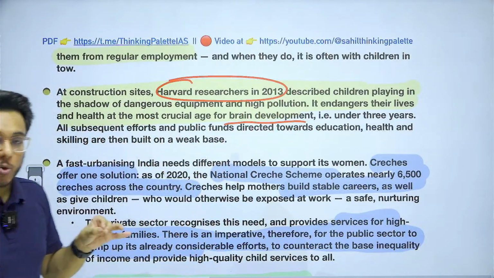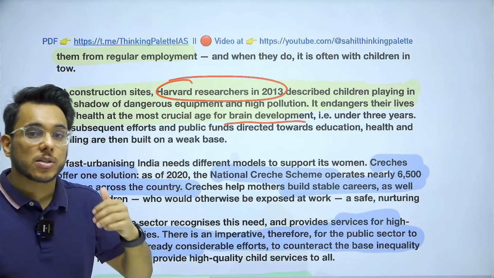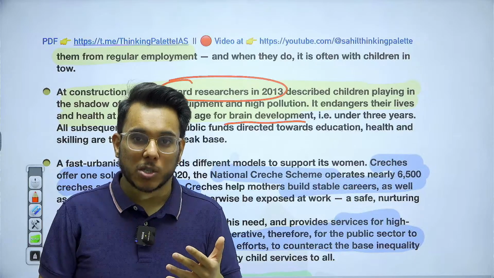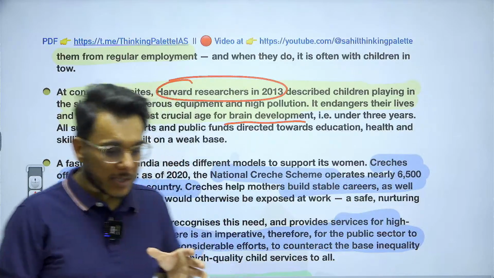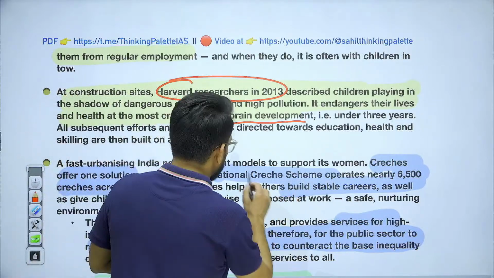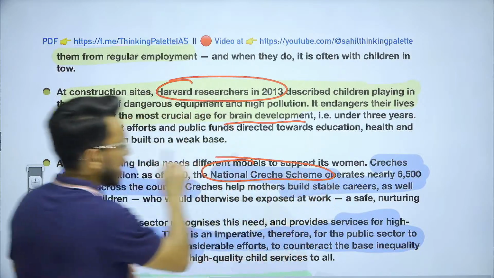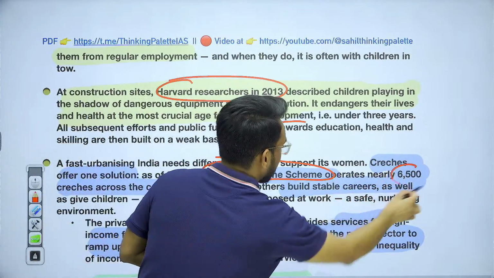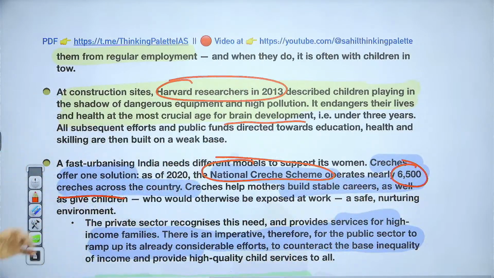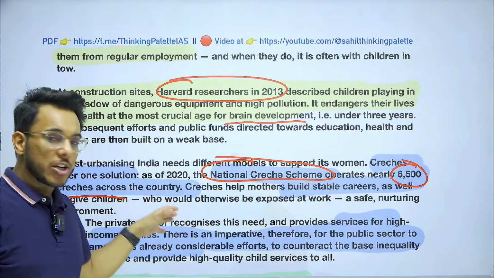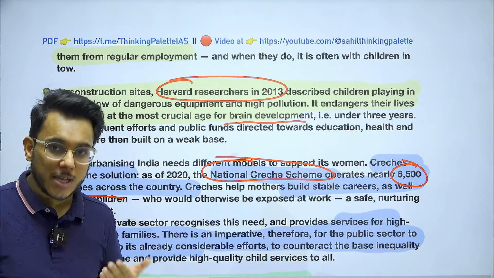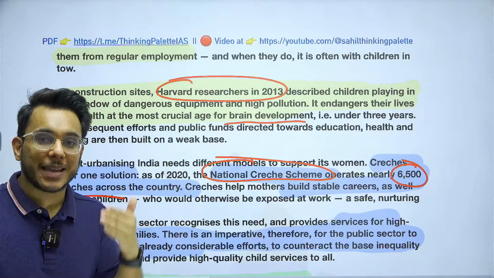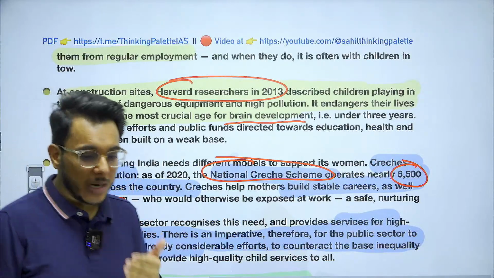Now why do women have to do that? Because babysitters are expensive. Nobody is there to take the responsibility of the children. In this capacity, there was the National Creche Scheme taken up by the government, and already there are 6,500 creches in the country. Now these creches should be strengthened more, so that they can cater to the demand of all the working women, so that women can focus on their career and can build a robust career.